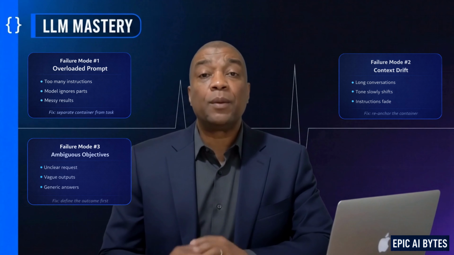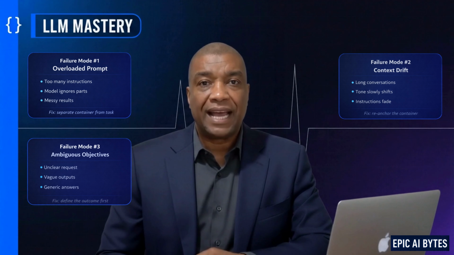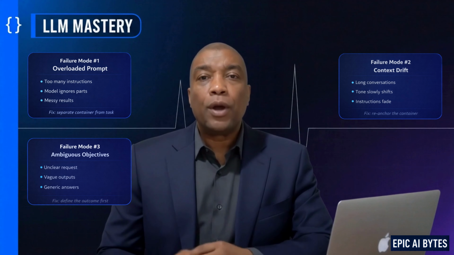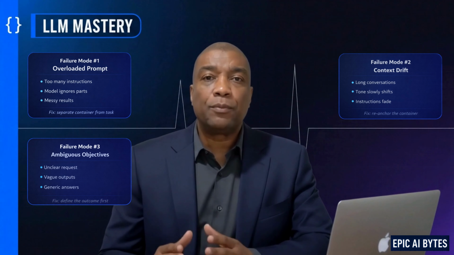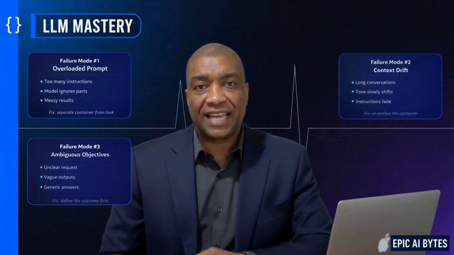Failure mode number 3, ambiguous objectives. Cause: asking AI for something you haven't clarified yourself. Symptom: vague or generic responses. Fix: Define the decision outcome before prompting, not "write about productivity." Instead, "explain a productivity framework that helps overwhelmed freelancers prioritize tasks." Clear objective, clear output.